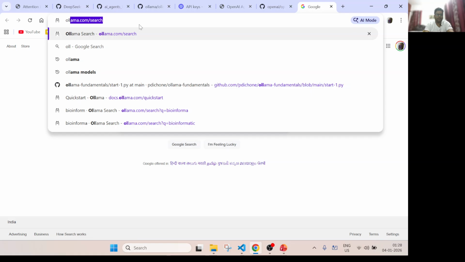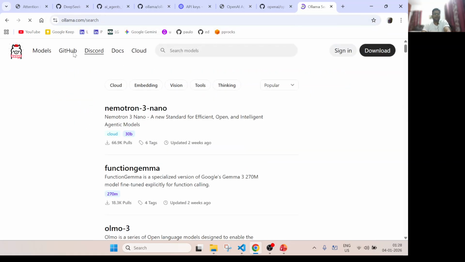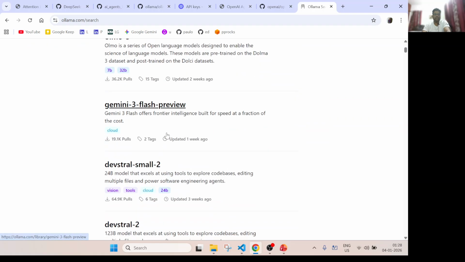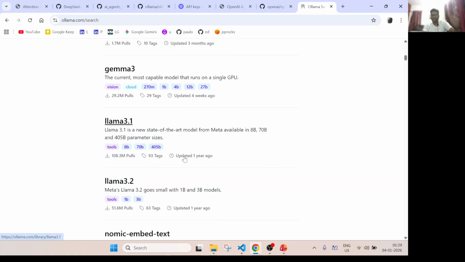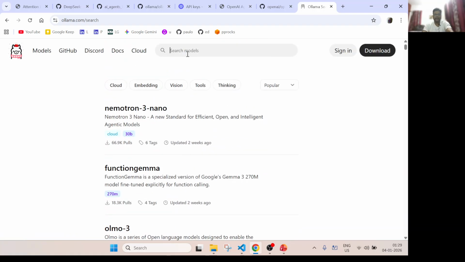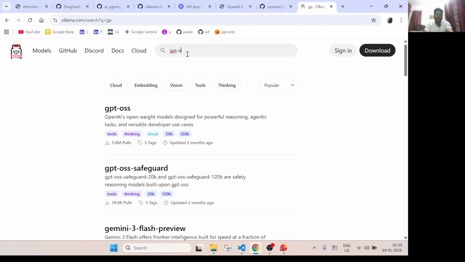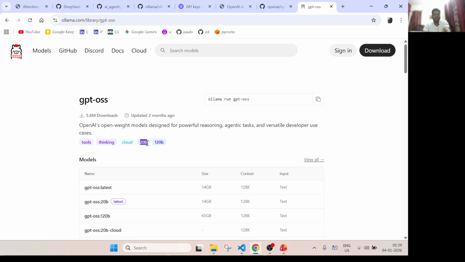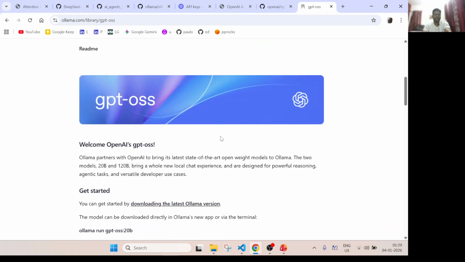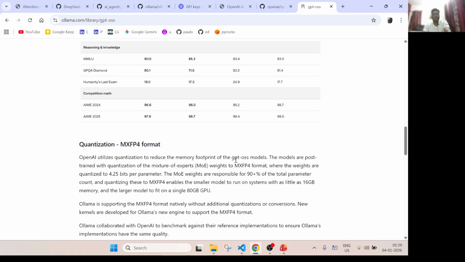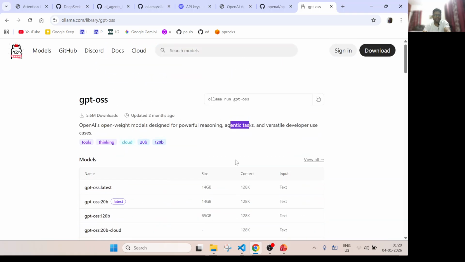Let's see, Ollama. So this is the Ollama web page, where you see the models that are available. These are different LLM models, the brain, and these are all free. What we will be using is something called GPT OSS. This is an open source model by OpenAI, and we will be using the 20 billion parameter model. As it says, this is designed for reasoning, so the agent can think, and for agentic tasks, and they can use tool calling, those kinds of things. So that's where we'll be using this one. And for this we need, I think, a minimum of 14 or 15 GB of RAM free on your laptop to work.